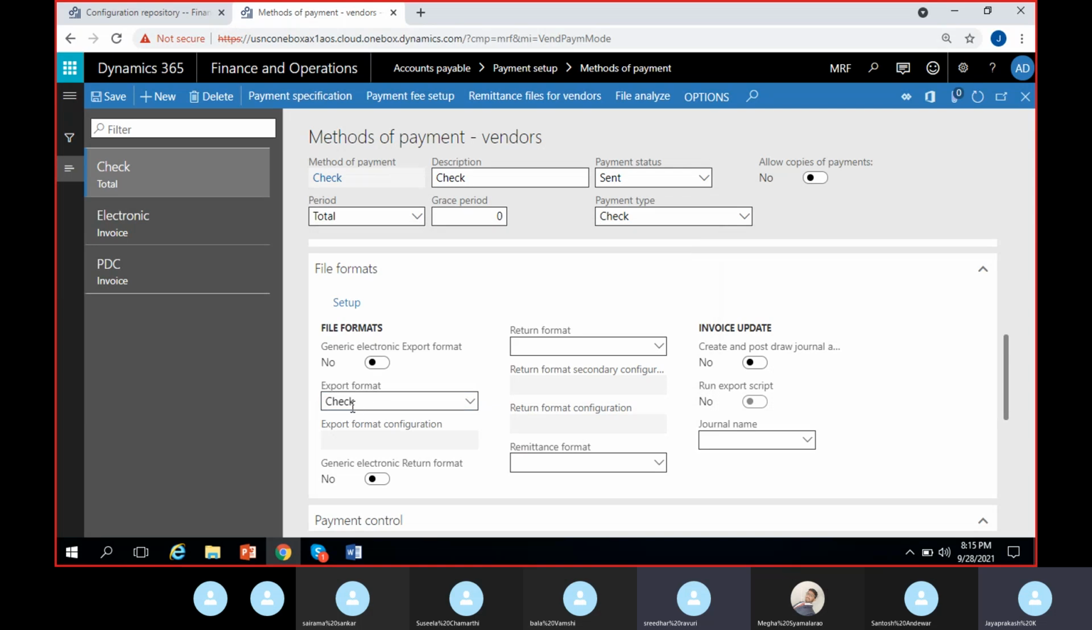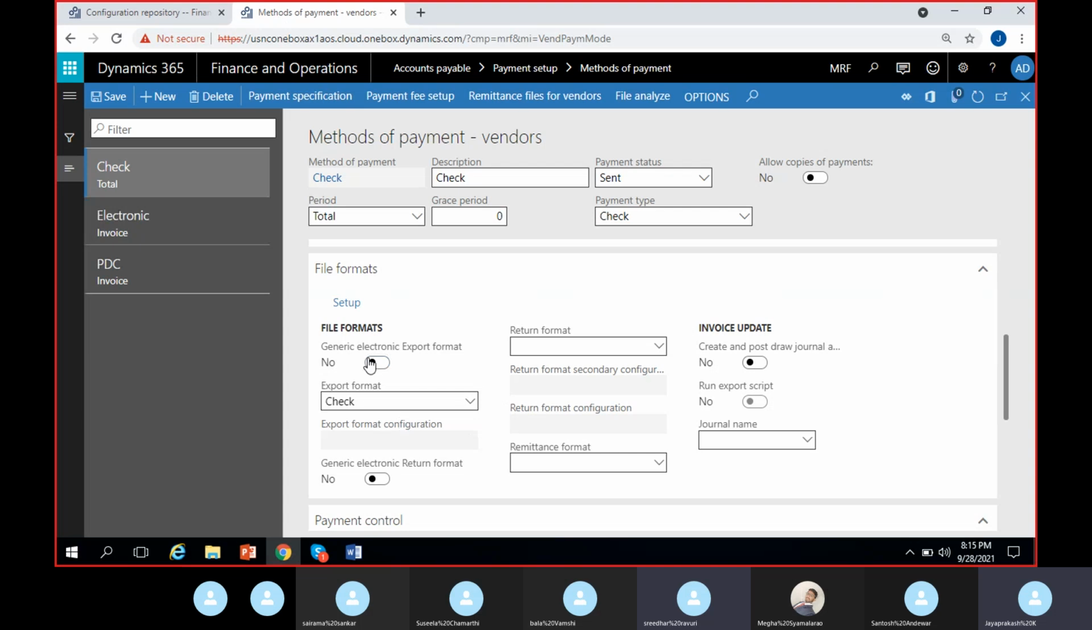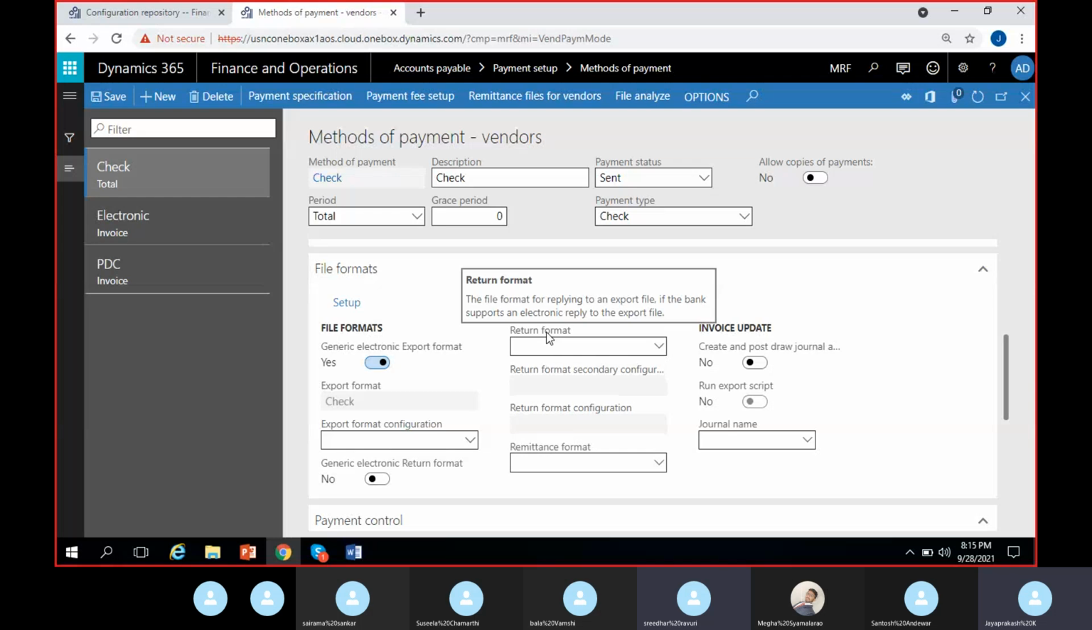How do we get the standard export formats and how do we get the electronic export formats is a question. For electronic export formats, I have shown you. From here you have to download them. It's not compulsory that every payment transaction you do should be exported as a file, like checks. If I enable this, then I can see all the electronic formats. This is for electronic export format configuration. This return format is for electronic. This remittance format is for electronic.